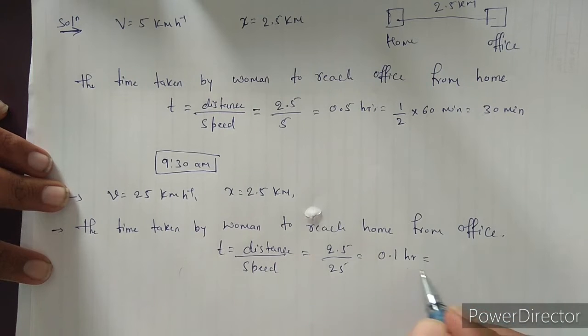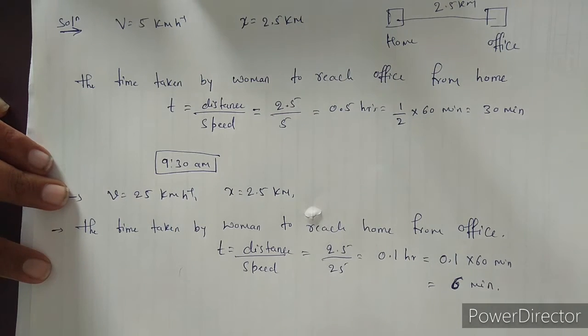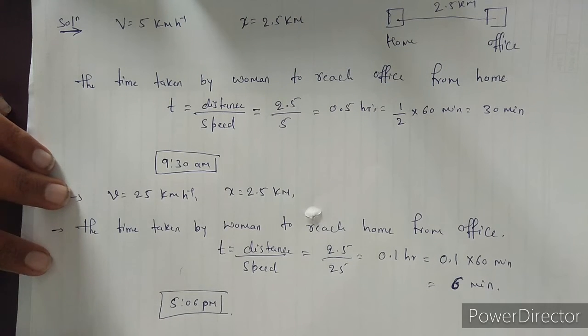To convert this hour into minutes, we multiply by 60. So 0.1 into 60 is 6 minutes. So the woman reaches home at 5 hours and 6 minutes, that is 5:06 p.m.